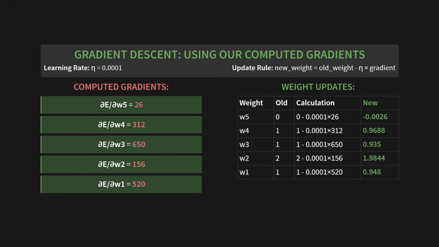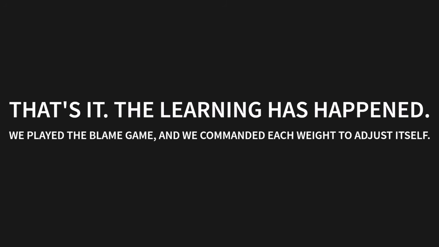Very good. Look at this table. For W5, the old value was 0. The new value is 0 minus our learning rate times 26, which is negative 0.0026. For W4, the old value is 1. We subtract the learning rate times its gradient of 312, and we get 0.9688. We do this for every single weight. That's it. The learning has happened. We played the blame game, and we commanded each weight to adjust itself.